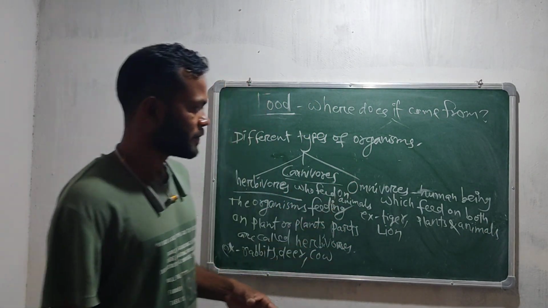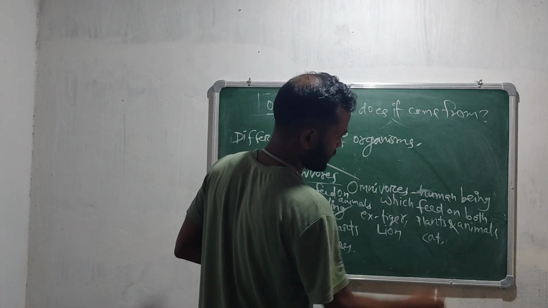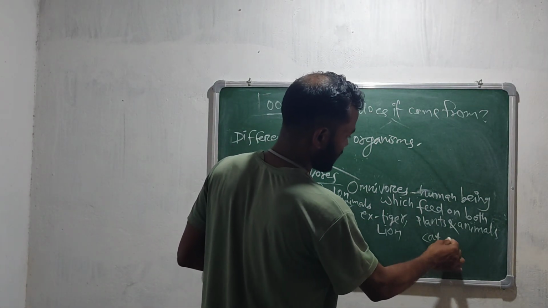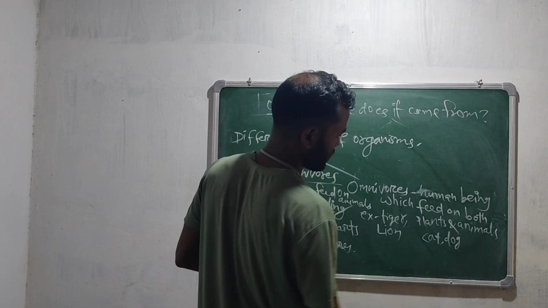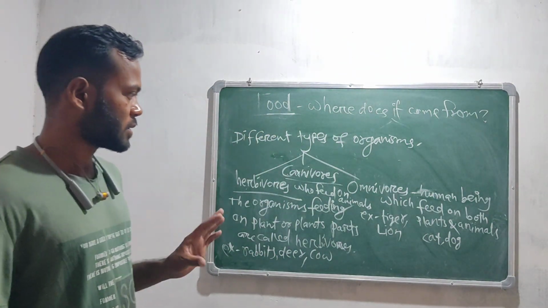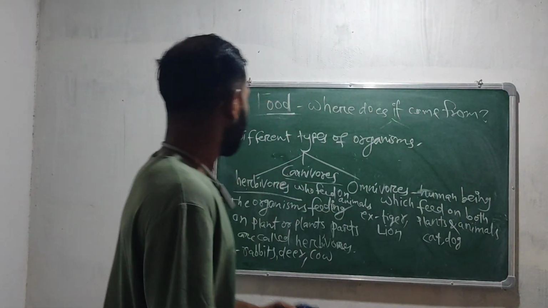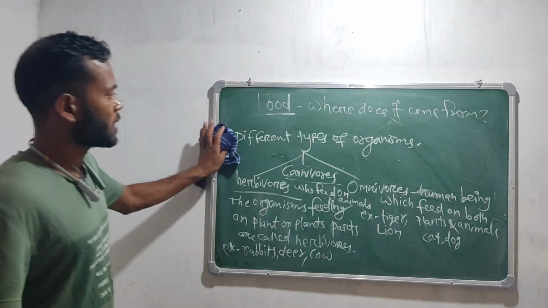Human beings are an example. Cat also, and dog. They also sometimes eat both things. So this is the end of the topic of the different types of organisms.